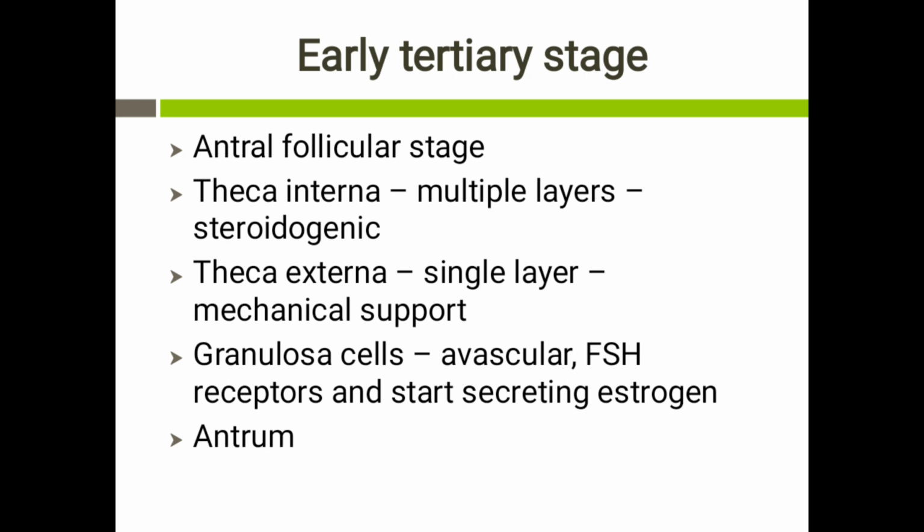Now, a space which is filled with fluid is created in the middle of the granulosa cells, and this space is called the antrum. That's why the follicle in this stage is called the early antral follicle, and the stage is also called the early antral stage. The granulosa cells increase in number and also acquire receptors for the follicle stimulating hormone, and they start producing estrogen.